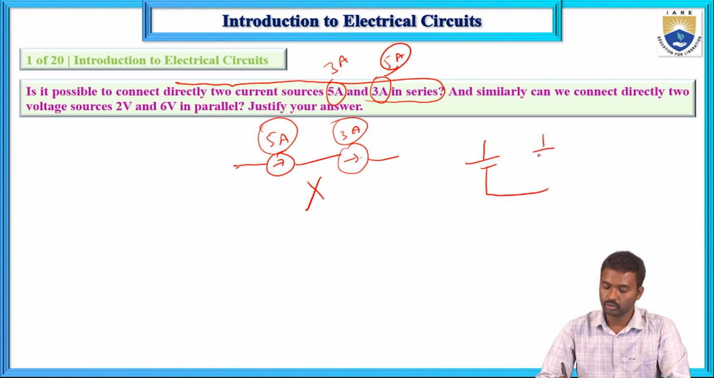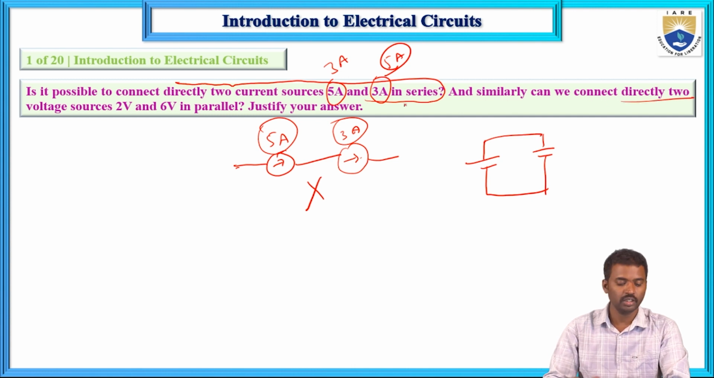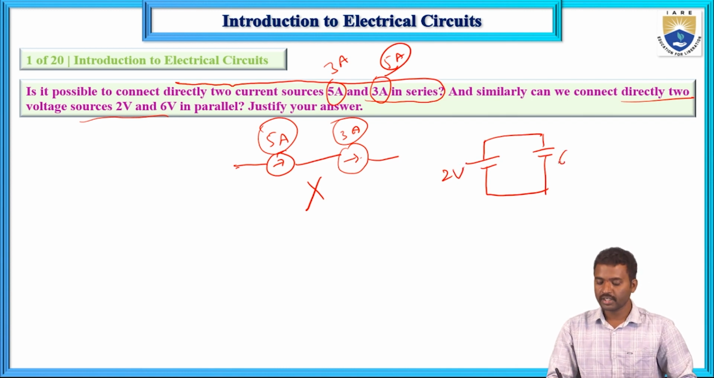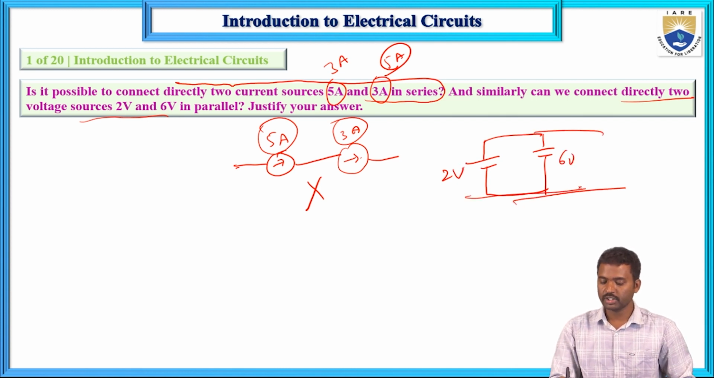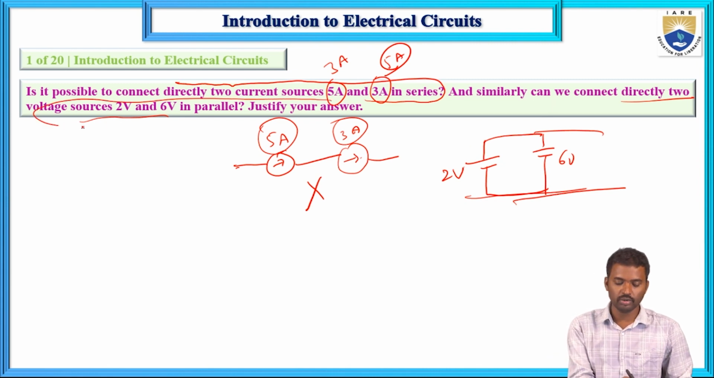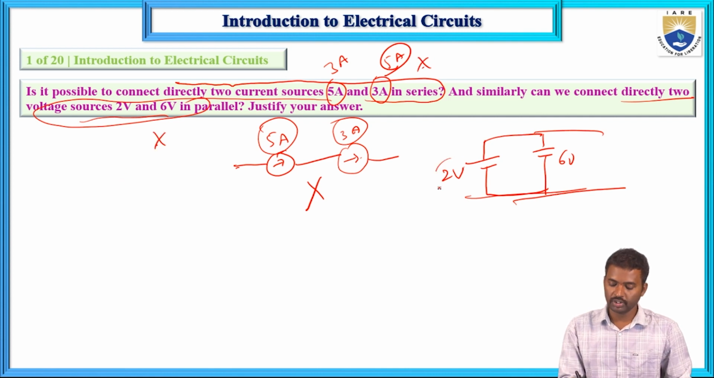Next, these are parallel circuits. Can we connect directly two voltage sources, 2 volts and 6 volts? The same voltage must be developed across each element in a parallel connection. So it is also not possible. And this one is also not. If it is 2 volts, it must be 2 volts. If it is 5 amps, it must be 5 amps.